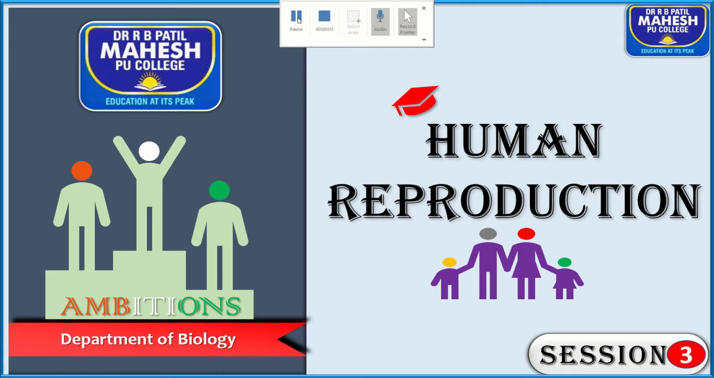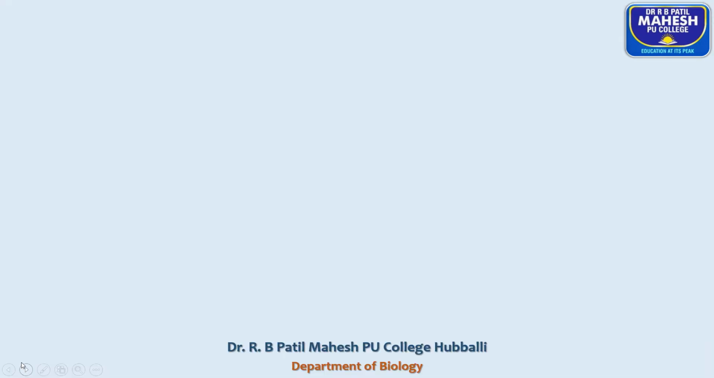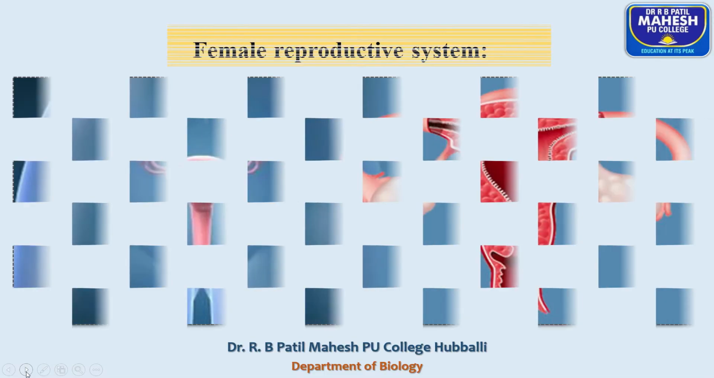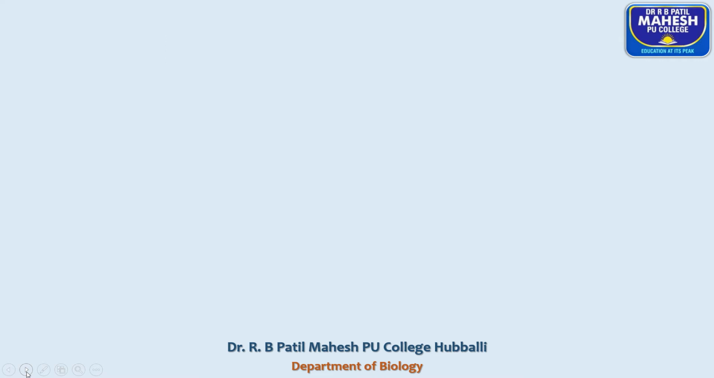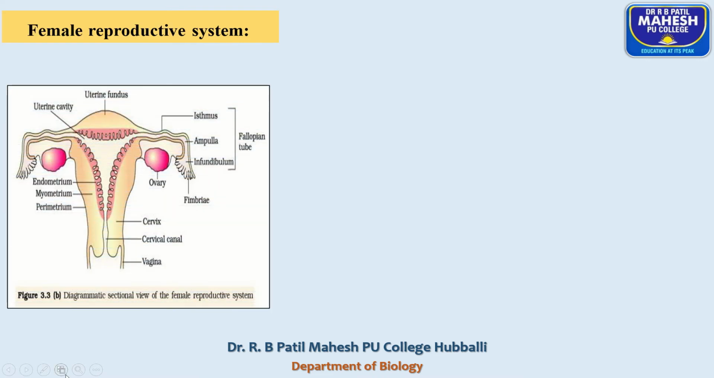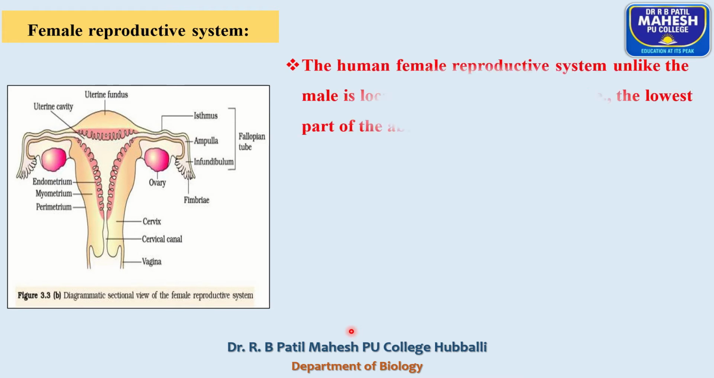Hello students, in this session we'll discuss the female reproductive system. The female reproductive system consists of a pair of ovaries, fallopian tube or oviduct, uterus, cervix, vagina, and female external genitalia.